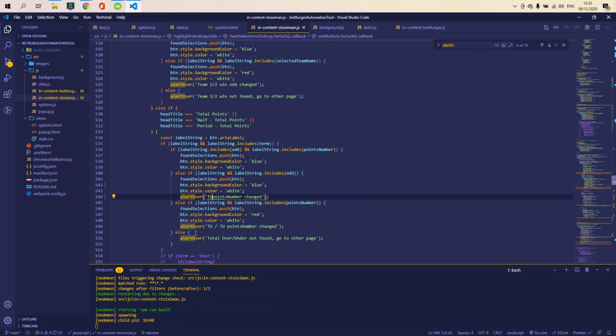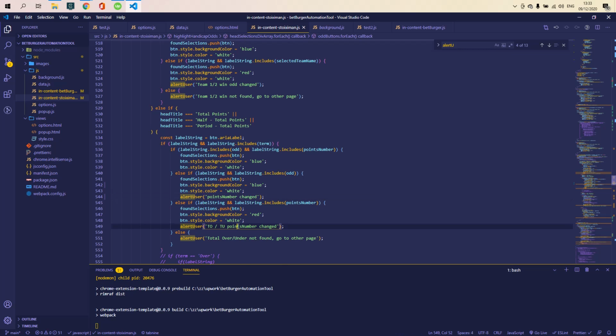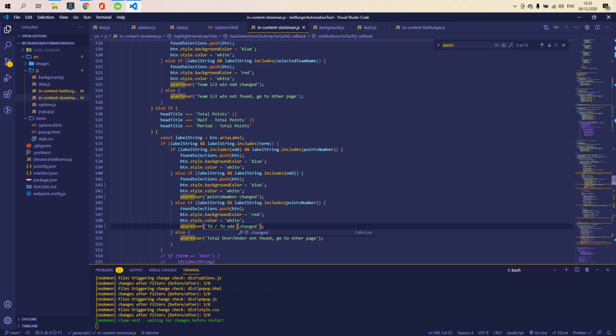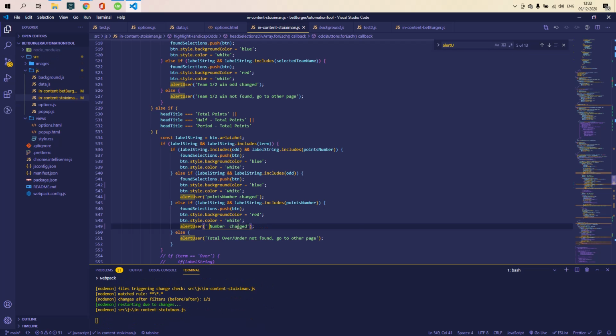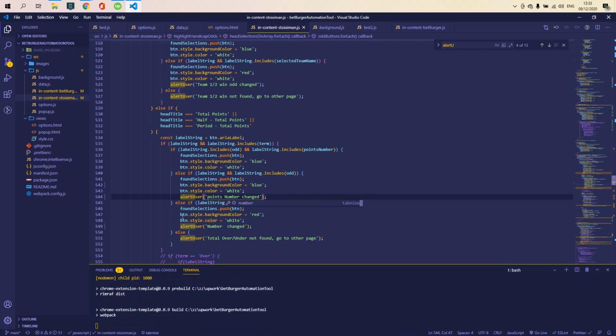Points number change, and here it includes the point number, so odd number changed. So just the messages need a little bit of work, just a little bit, right?